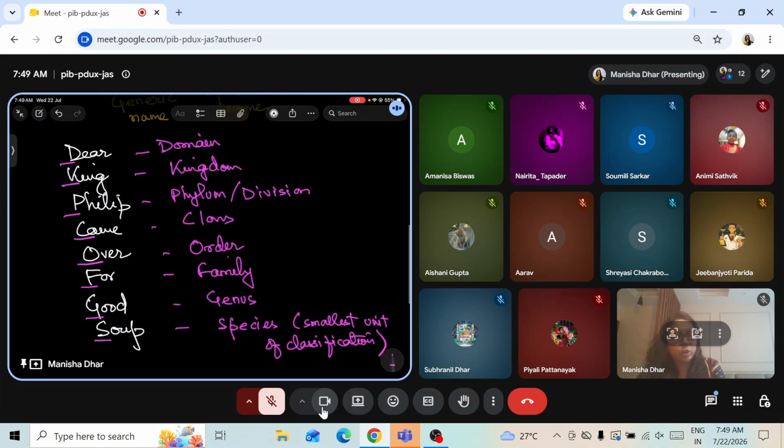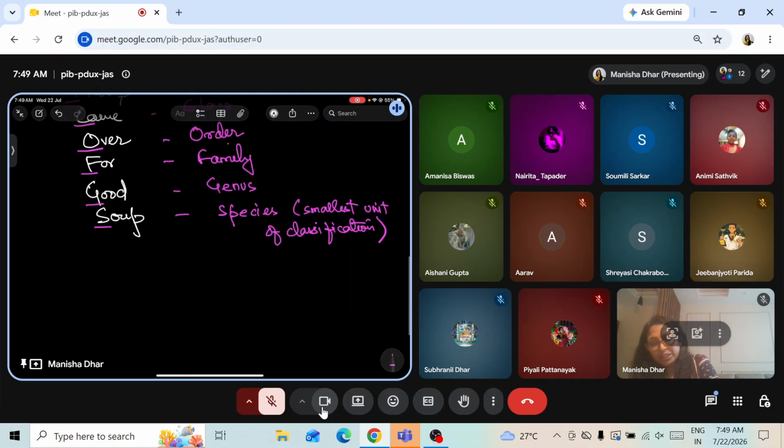What we will be talking about in this chapter mainly is about kingdom Animalia and the different phylum under that. We'll talk about the classes also and their scientific name.